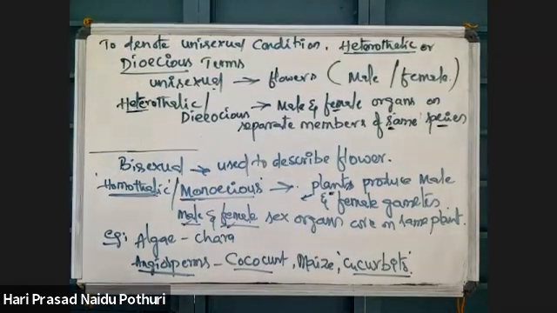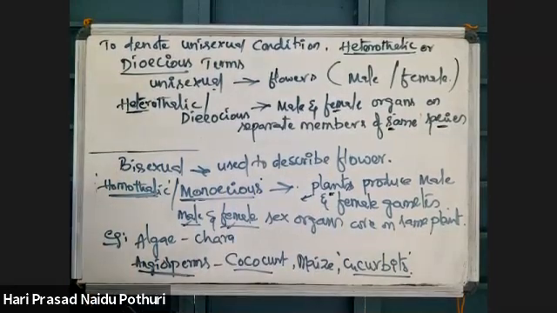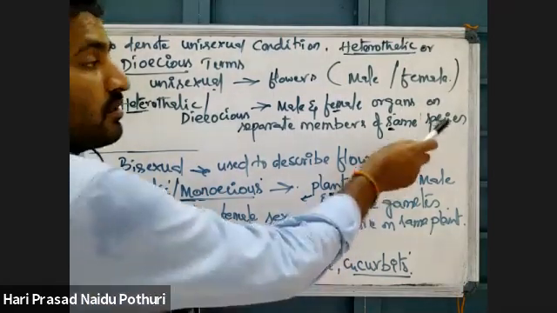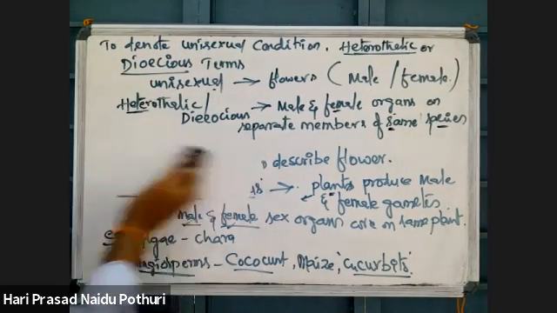What is the male organ of reproduction in plants? Male organ is the stamen. If a plant has stamens and carpels on separate members of the same species, then that type of plants are called heterothallic. See some examples.